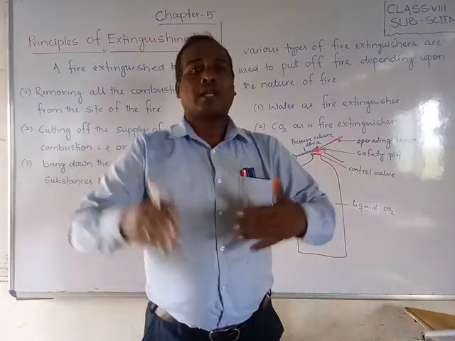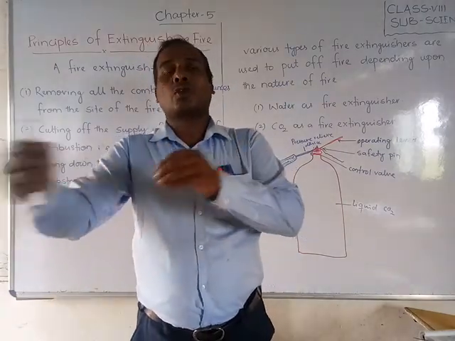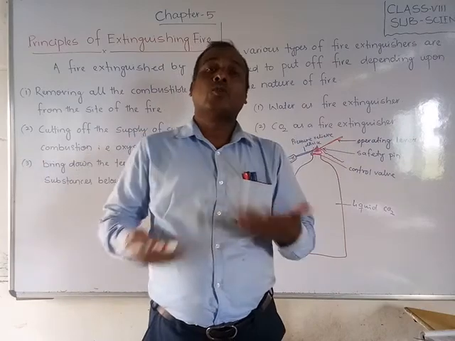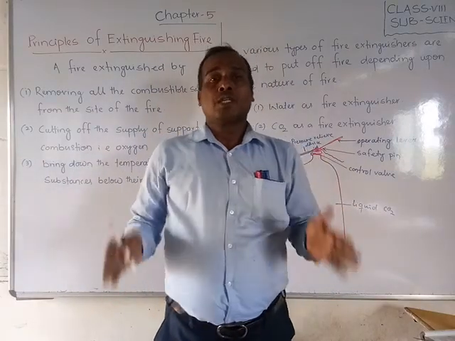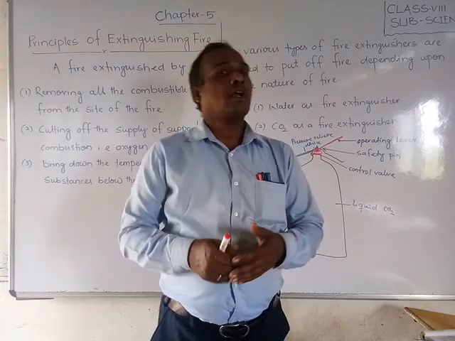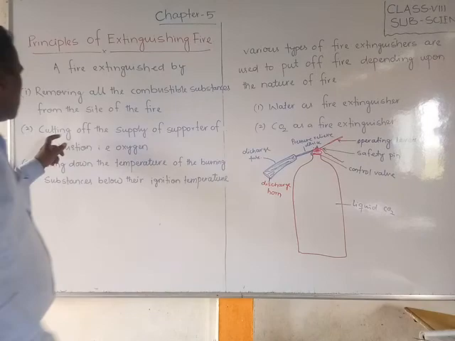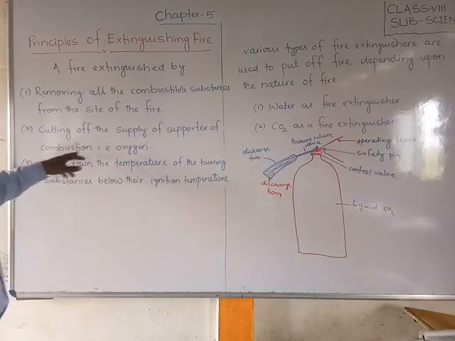First you have to take out whatever is burning, so that it does not touch other things, otherwise the fire will spread more. So first of all, you have to remove the combustible substances from the site of the fire. Next, cut off the supply of the supporter of combustion, that is oxygen.